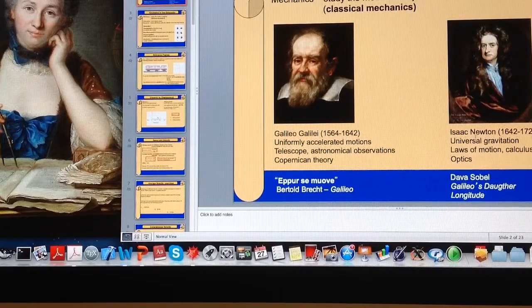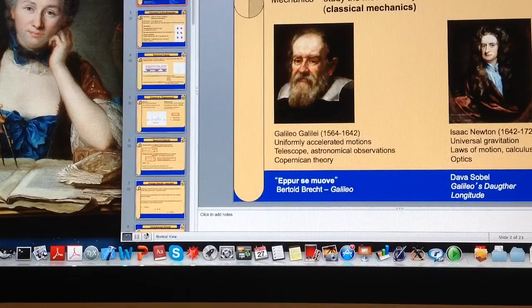And then we talked about Isaac Newton, and this will show up a lot in chapter 4 and chapter 5, his contributions about universal gravitation and also calculus. And we talked a little bit about Dava Sobel's book, Longitude. And anyway, as I said, it's not just two people that developed the whole of science. In particular, I called your attention to Émilie du Châtelet, who was a great woman, a great scientist. She's the person who promoted Newton's physics in France, and she also made important contributions, in particular to kinetic energy. So when we go to chapter 6 and start talking about kinetic energy, we'll come back to her.